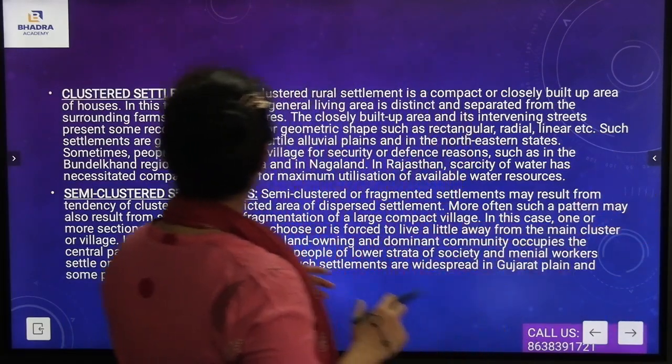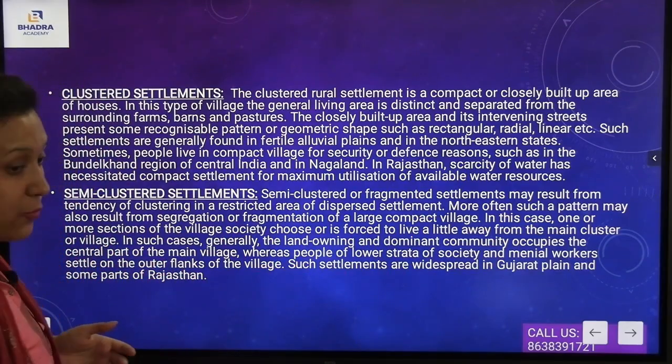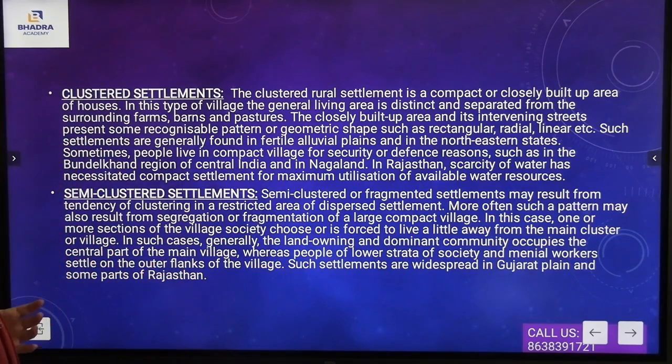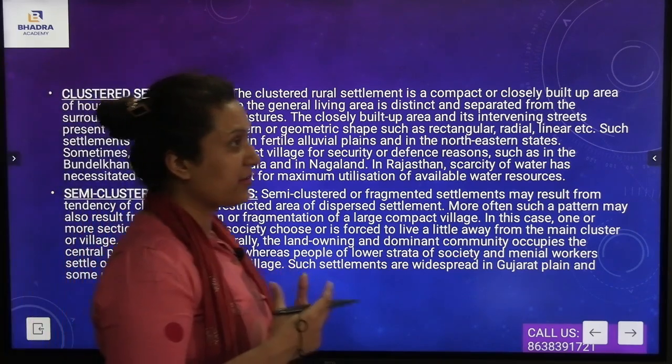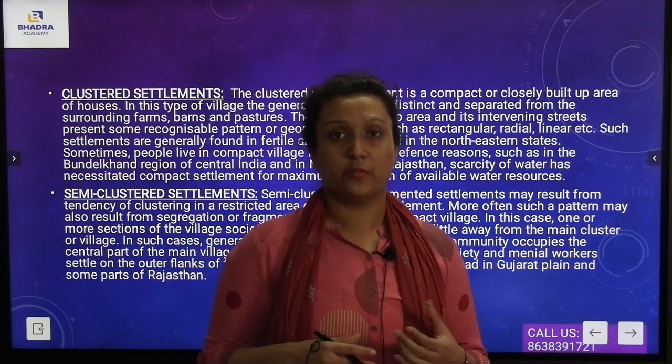Now let us discuss the types of rural settlements. Now, clustered settlements. The clustered rural settlement is a compact or closely built-up area of houses. In this type of village, the general living area is distinct and separated from the surrounding farms, barns, and pasture. The closely built-up area and its intervening streets present some recognizable pattern or geometric shapes such as rectangular, radial, linear, etc. Now, clustered settlements are considered to be crowded settlements.